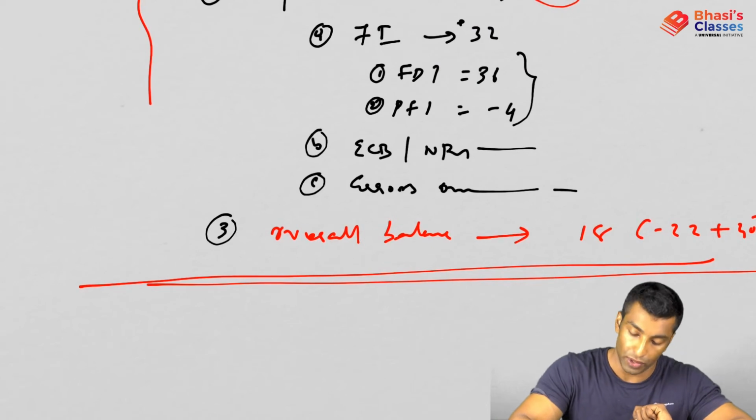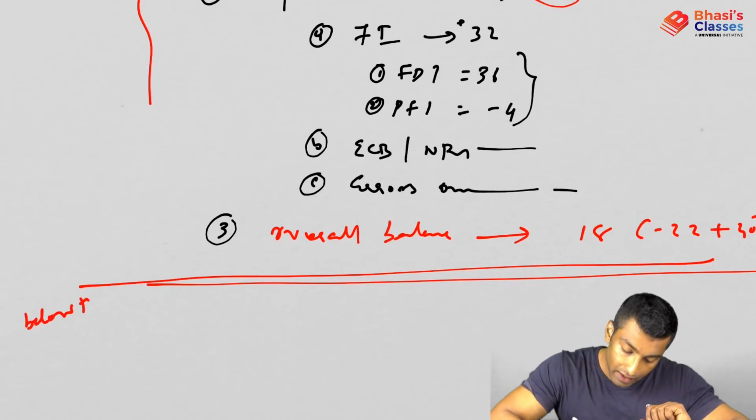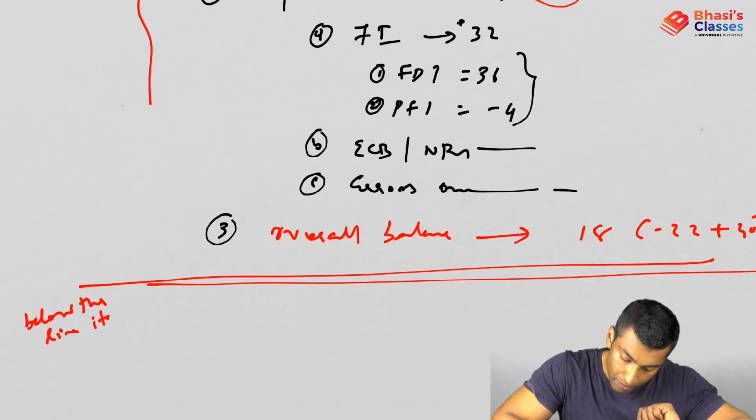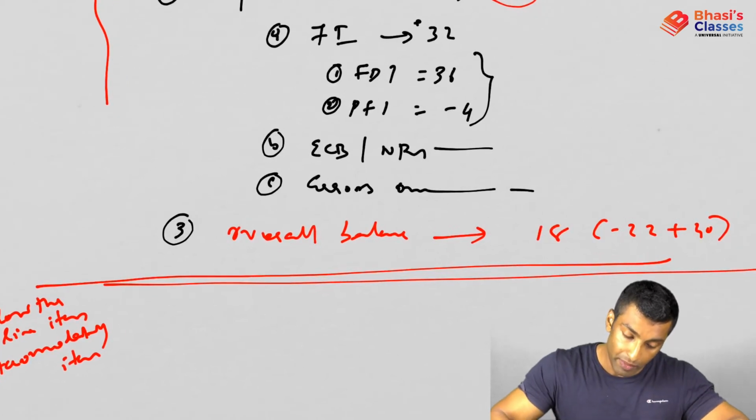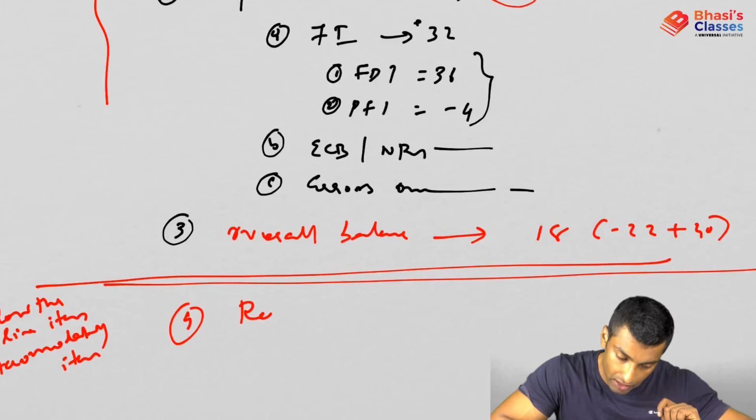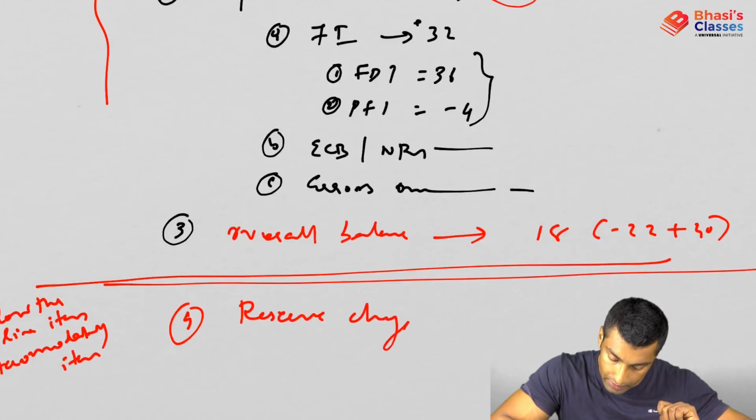I'll tell you what I mean by autonomous items. Obviously below the line you will write below the line items, or also accommodating items. Now what will come here, just one line, that is the fourth component,